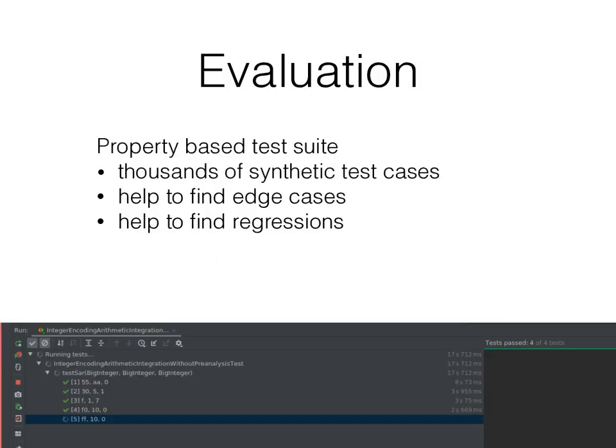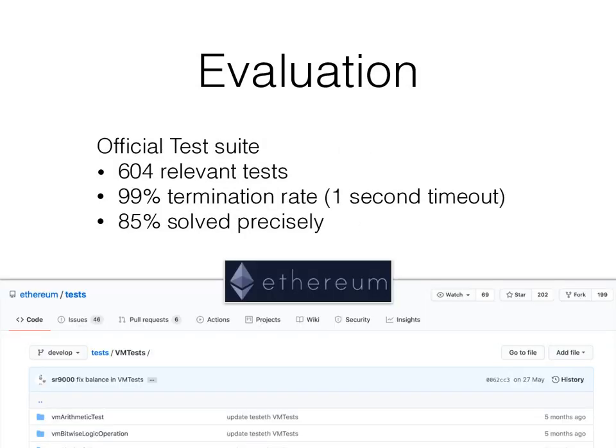Besides proving that an abstraction is correct, it is of course also important that the implementation of the analysis is correct and performant. To help with this, we not only employed classical unit tests, but also a custom property-based test suite that can generate thousands of synthetic test cases. These tests help to identify edge cases and regressions and can already give us an intuition about the performance impact of certain abstractions. Additionally, we encoded all 604 relevant test cases from the official Ethereum test suite.